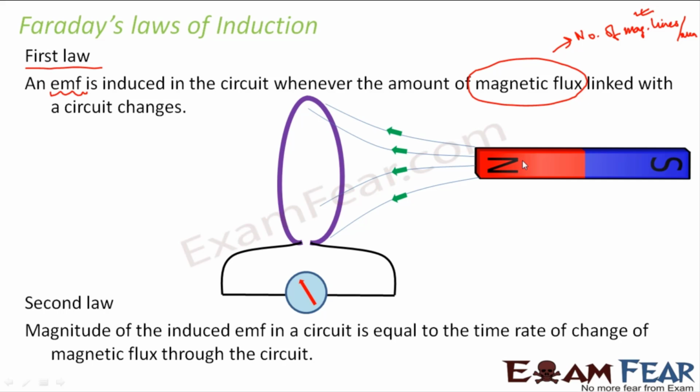Again, when you switched off the circuit, the current stopped. There was no current flowing in that circuit. So when the current stopped, the number of magnetic field lines abruptly decreased.